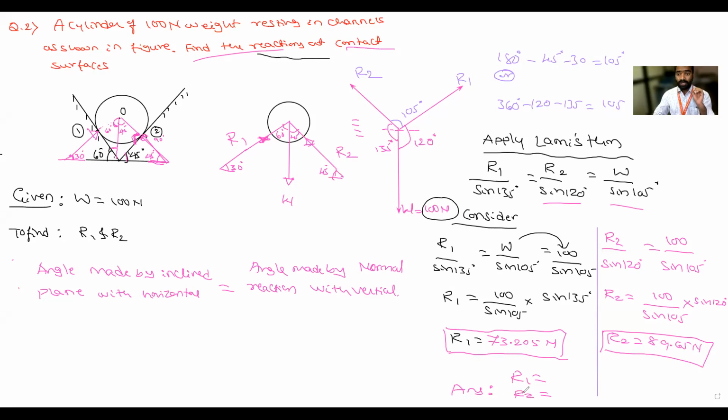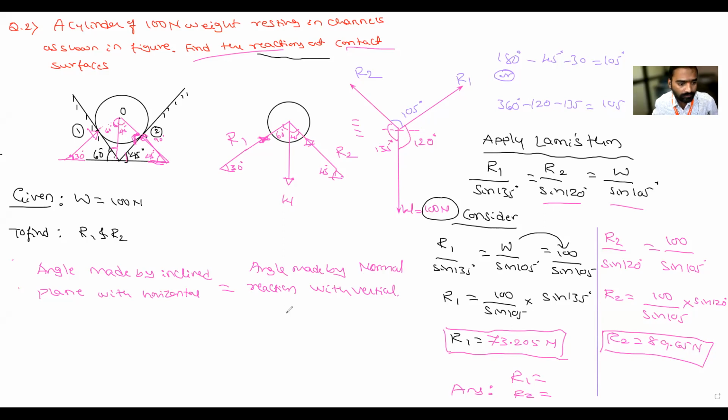So here what is important? You should know the plane angle. The angle the plane makes with respect to the horizontal is equal to the angle made by the normal reaction with respect to the vertical. Okay, so this is very important.